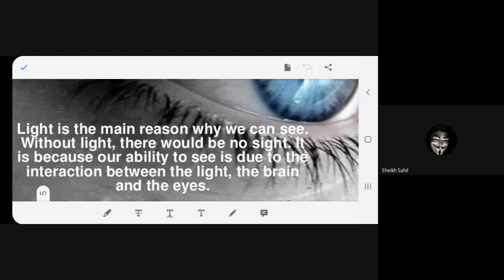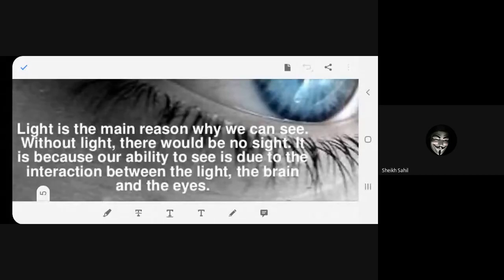Why can we see? Because there are certain things happening inside our body, inside our head. First, the light comes into the eye, that is a lens. Then it goes to the brain. Then it is registered that yes, the image is formed behind the eye. So there's interaction between the light, the brain, and the eyes.